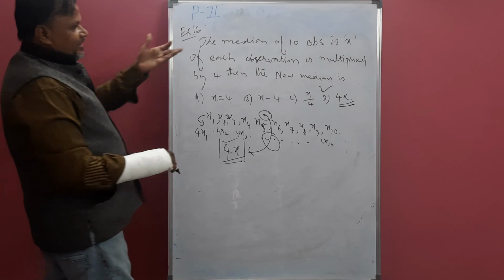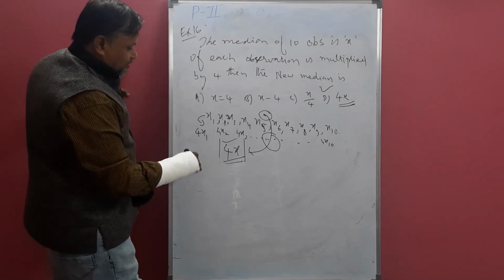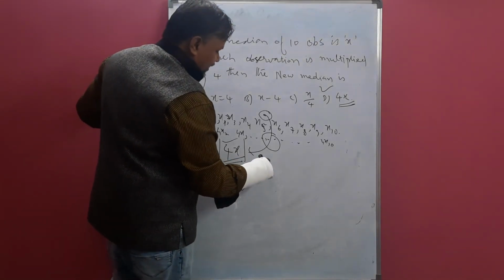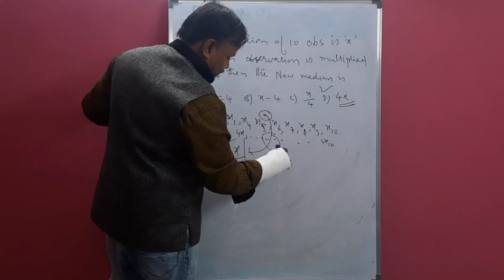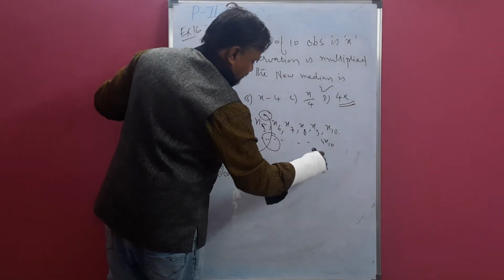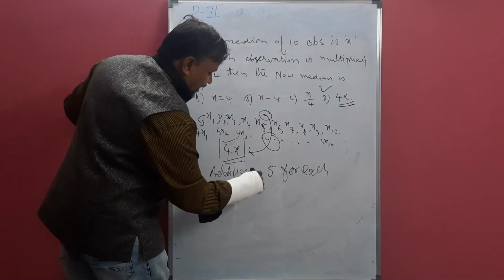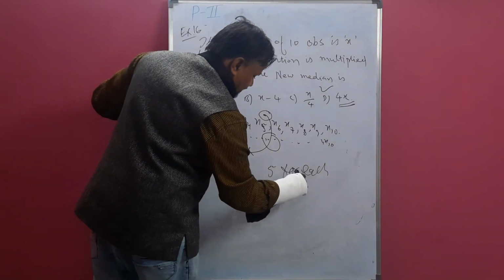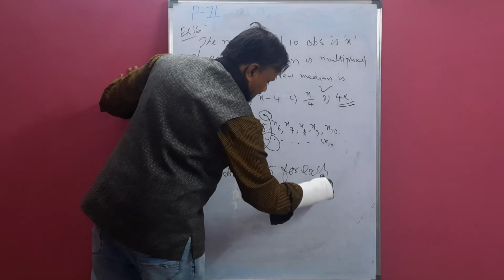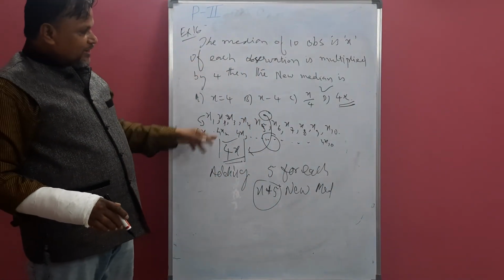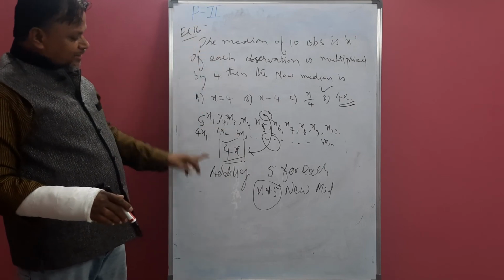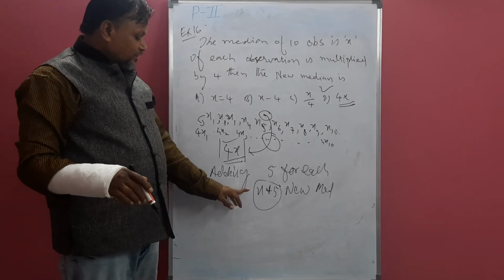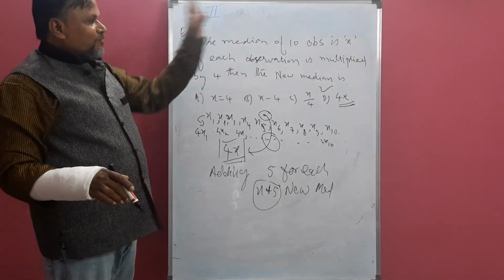Similarly, suppose we are adding 5 to each observation. What we have to do? We have to add the number. X plus 5 is our new median. If we are multiplying, we will get the same result. If we are adding, we will get the same. If we divide, we will get the same. If we subtract, again we will get the same median for the given observations.